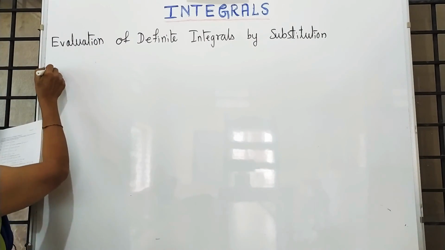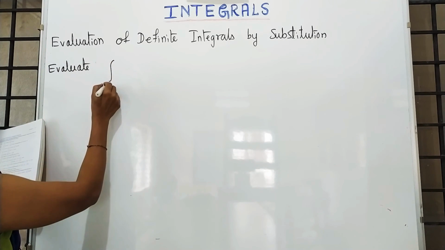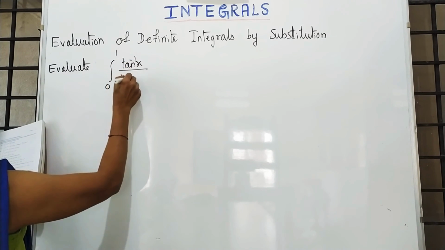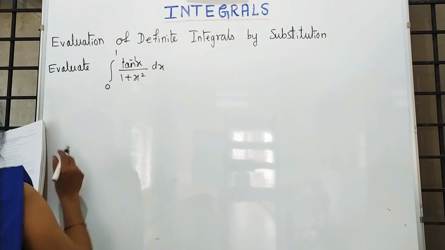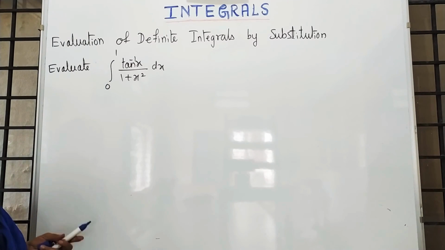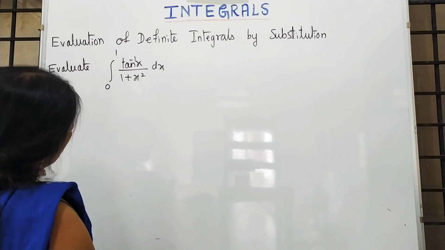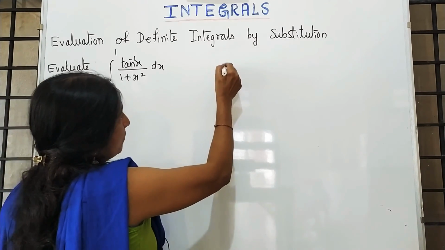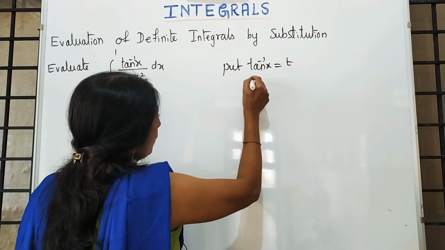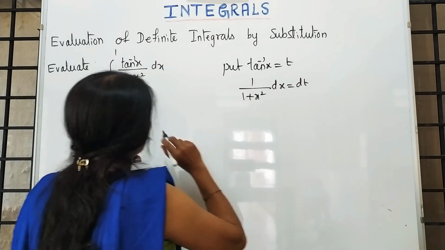Second worked example. Integration from 0 to 1 tan inverse x upon 1 plus x square into dx. See, again we will move for the method of substitution. Have you remembered? Already we did this type of sums. What will be the substitution? Put tan inverse x is equal to t. Differentiation of tan inverse is, yes, we got the answer or what?